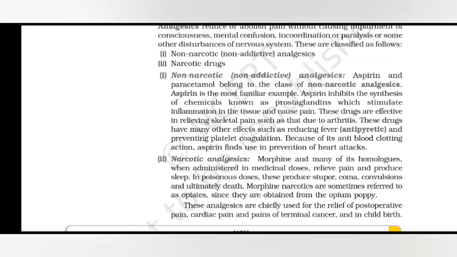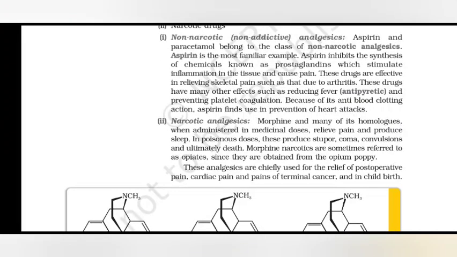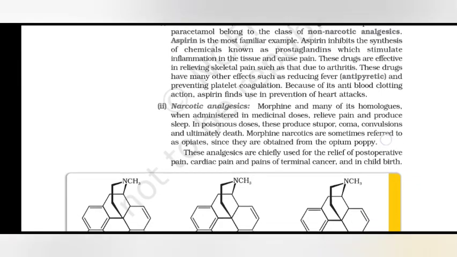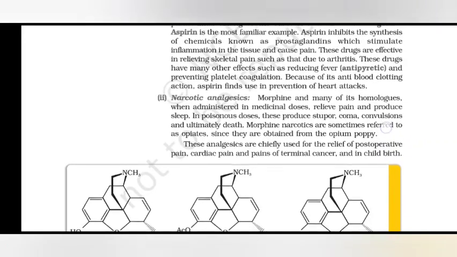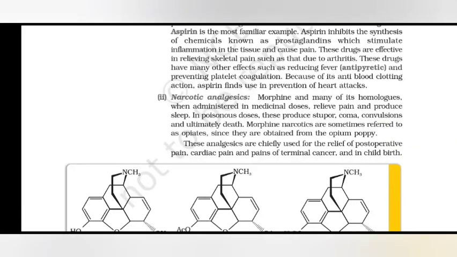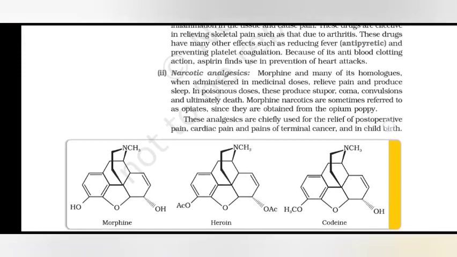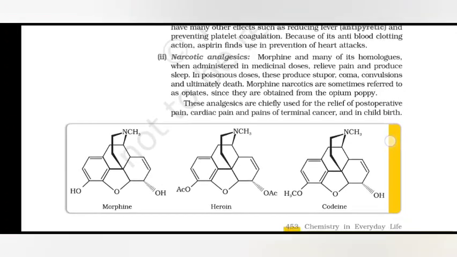Aspirin inhibits the synthesis of chemicals known as prostaglandins, which stimulate inflammation in the tissue and cause pain. These drugs are effective in relieving skeletal pain, such as that due to arthritis. These drugs have many other effects, such as reducing fever (antipyretic) and preventing platelet coagulation. Because of its anti-blood clotting action, aspirin finds use in prevention of heart attacks.